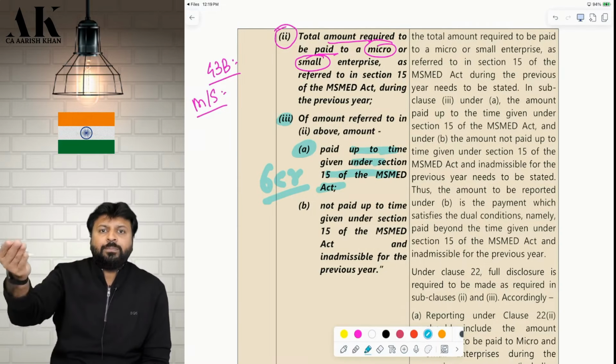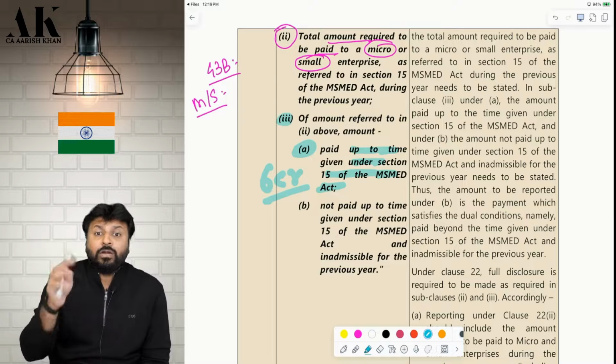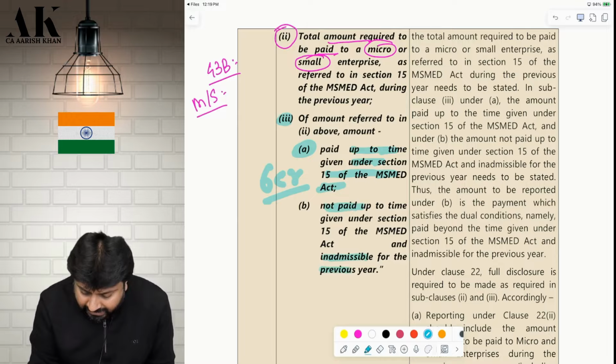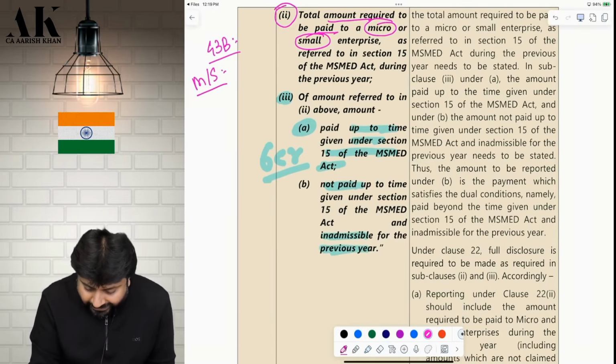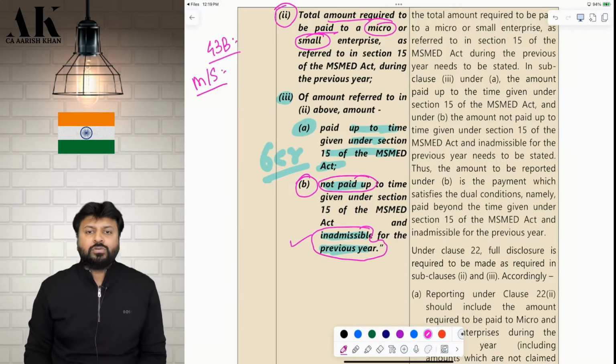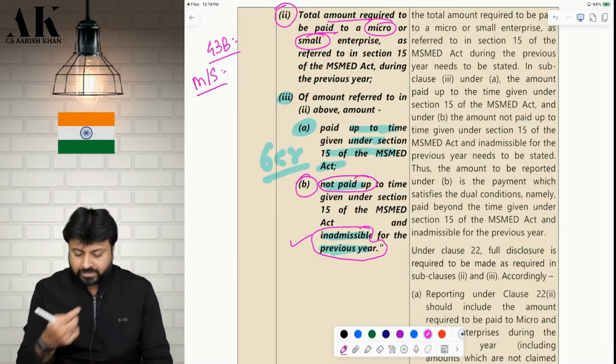So out of the total purchase that I am making from micro and small enterprises, how much am I paying on time as per the MSME Act, and how much am I not paying on time, which is getting disallowed in the current year? In this point, you are supposed to mention what is not paid on time and is getting disallowed in the current year. Okay. So this is how you are going to report the MSME clause from this year onwards. They have changed the clause over here.